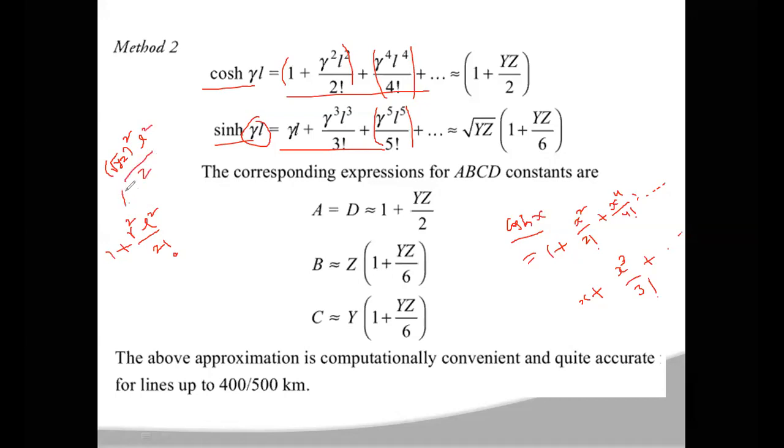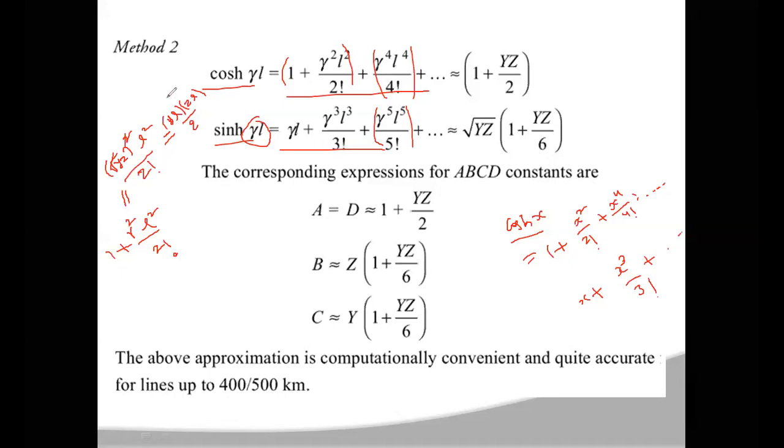This can also be written as y into L times z into L by 2, since 2 factorial is nothing but 2.